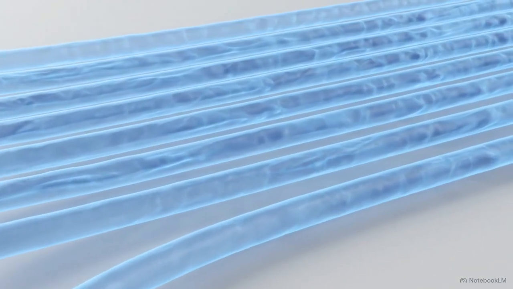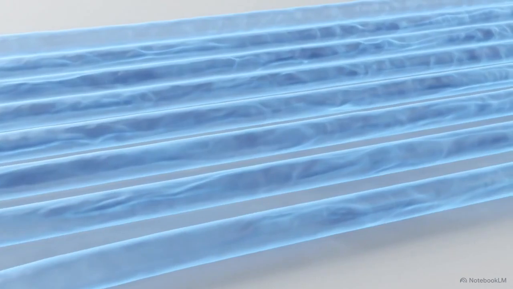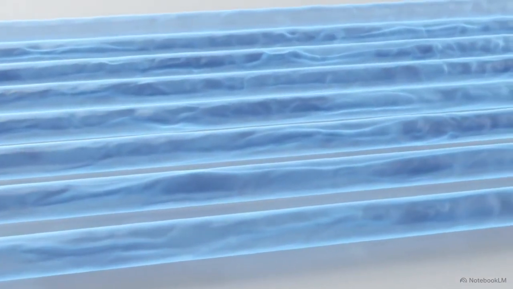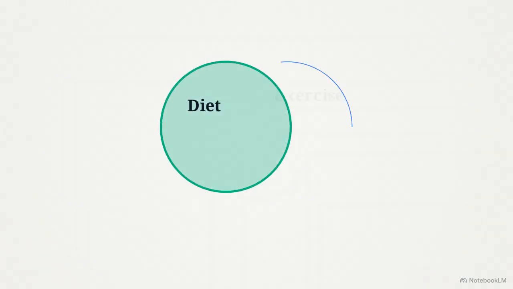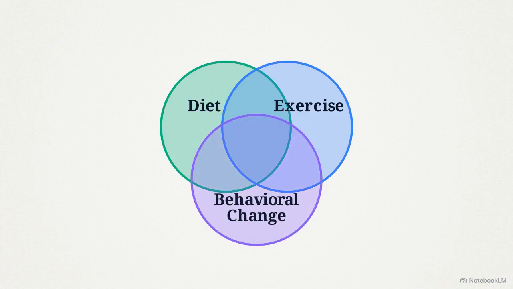A properly executed therapeutic diet does more than address symptoms. It can actively halt the progression of chronic medical conditions. As the body stabilizes, many patients find they can significantly reduce their dependence on long-term pharmaceutical medications. This result requires a holistic approach, combining diet, exercise, and behavioral change under the guidance of a qualified professional.